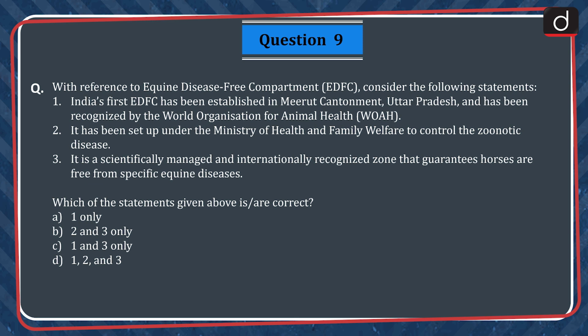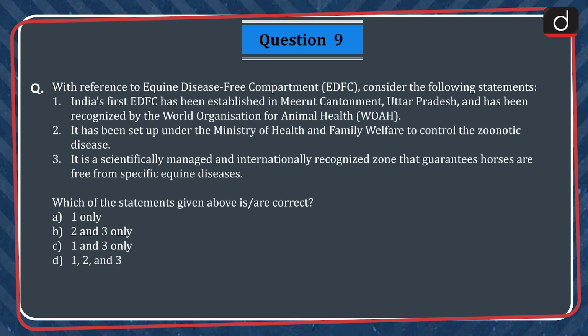Question 9. With reference to equine disease-free compartment, consider the following statements. 1. India's first EDFC has been established in Meerut Cantonment, Uttar Pradesh, and has been recognized by the World Organization for Animal Health. 2. It has been set up under the Ministry of Health and Family Welfare to control the zoonotic disease. 3. It is a scientifically managed and internationally recognized zone that guarantees horses are free from specific equine diseases. Which of the statements given above is or are correct?